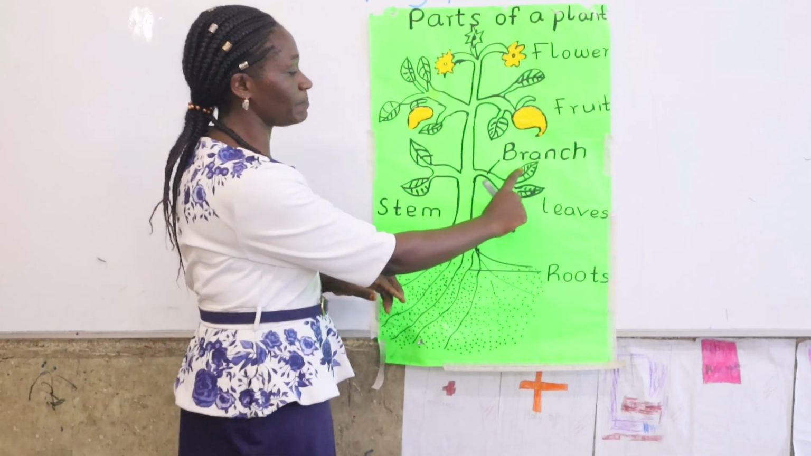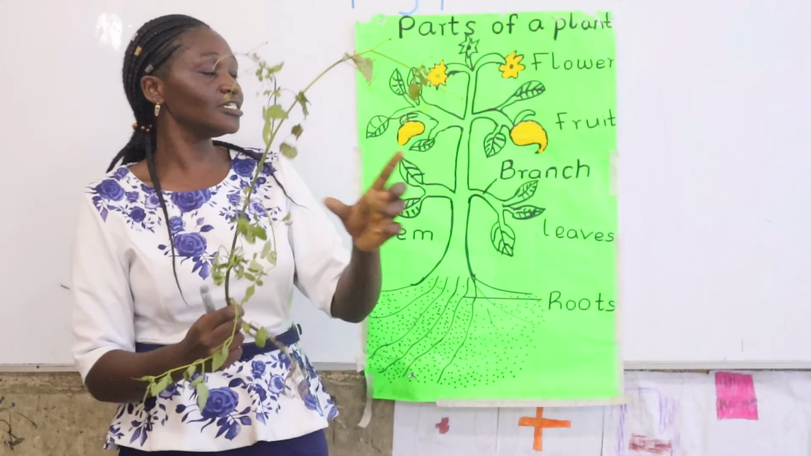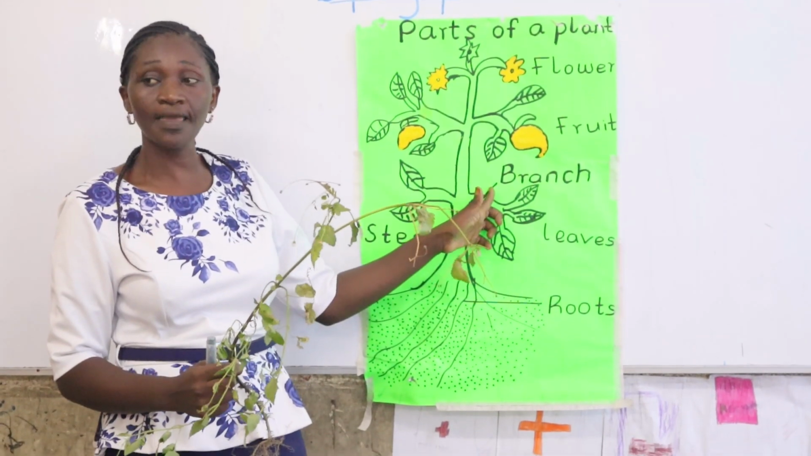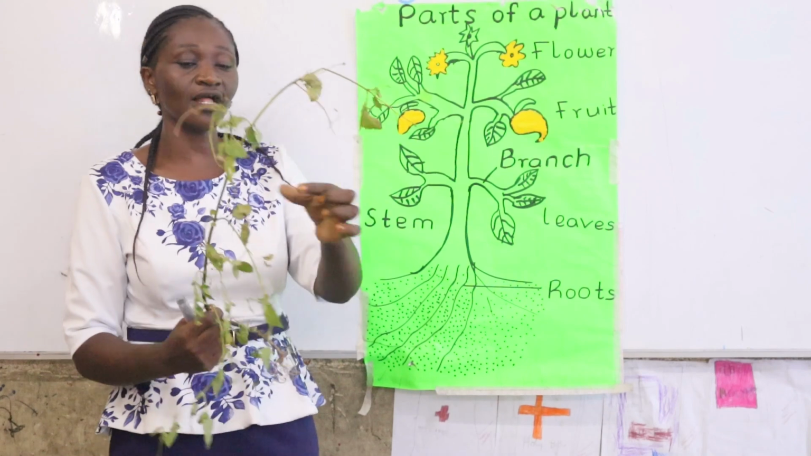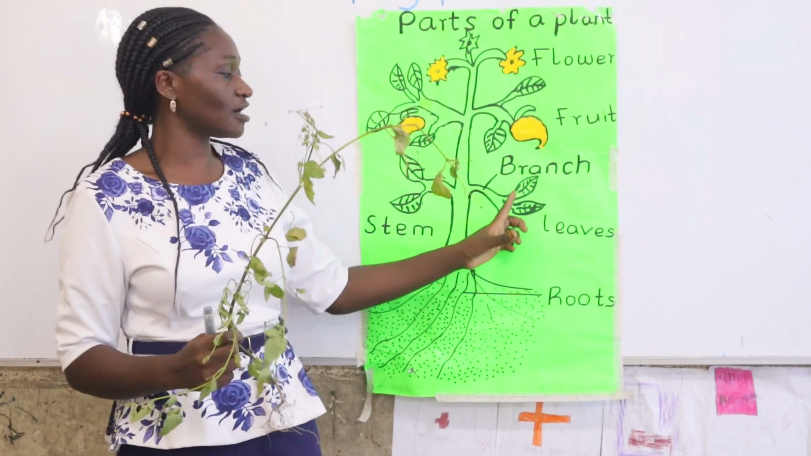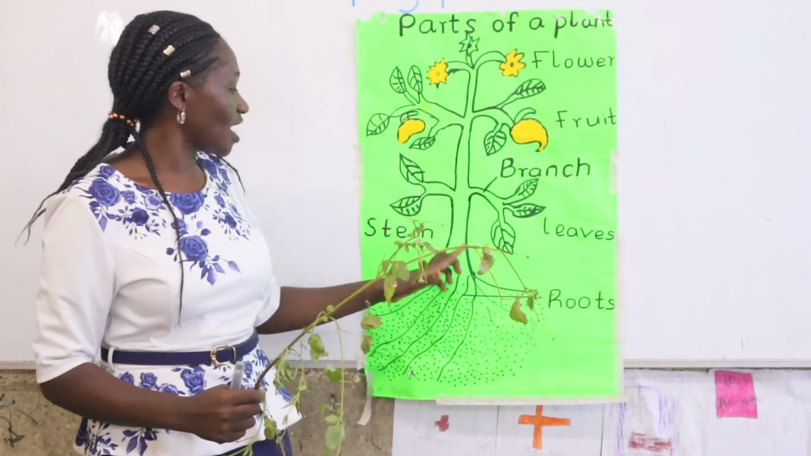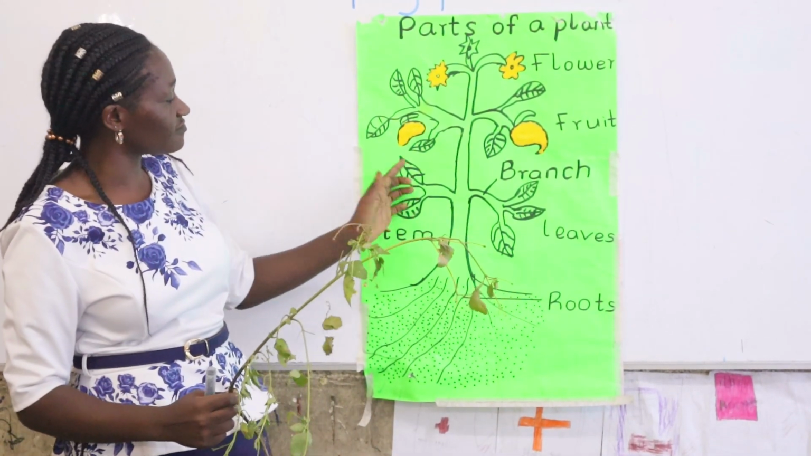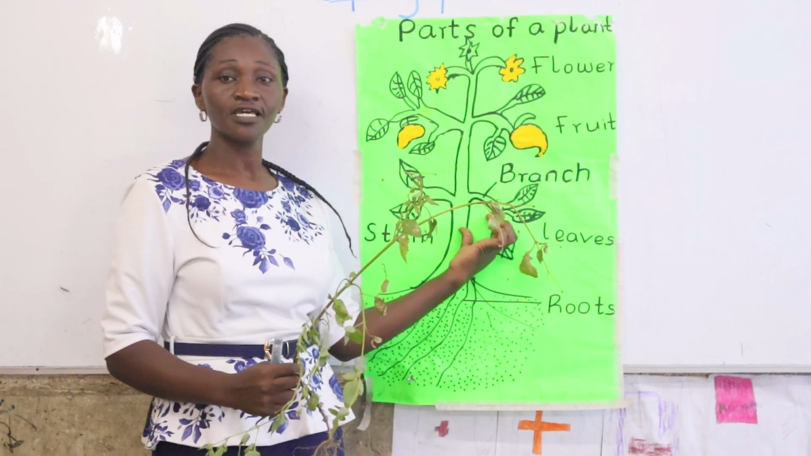And then we have this part which is holding leaves. It's called a branch. Say branch. And we have these green ones. What do we call them? Leaves. Say leaves. And then we have this part, after leaves and after branch. How have we called it?